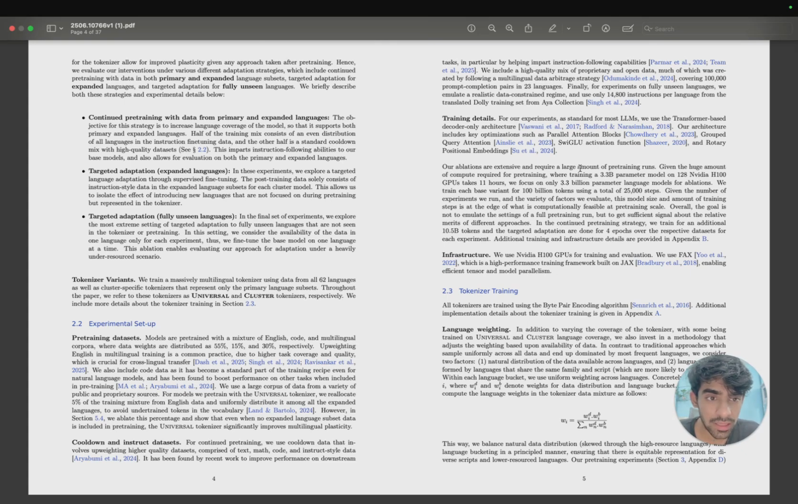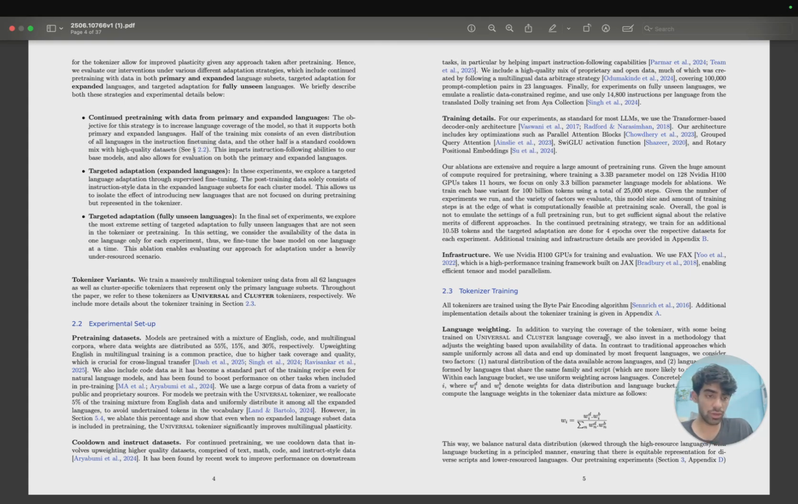Now, they have used a 3.3 billion parameter model on NVIDIA H100 GPUs, which took 11 hours. Cool, makes sense. Now, tokenizer training. This is important, right? In addition to this, with some trained on universal and cluster languages, we also invest in a methodology that weights based upon availability of data. Okay, because I am pretty sure that the distribution of languages won't be the same.